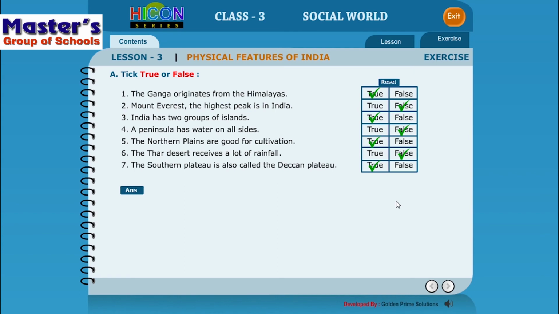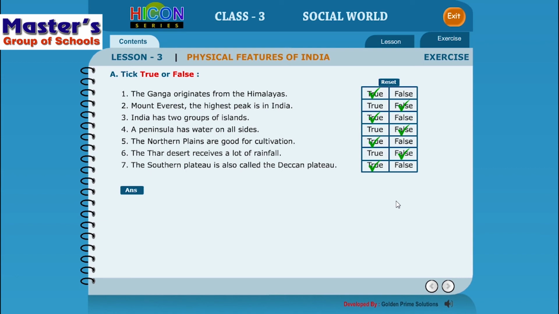The Ganga originates from the Himalayas is a true statement. Mount Everest is the highest peak in India is a false statement, because Mount Everest is not the highest peak in India. Mount Everest is the highest peak in the world, and in India, the highest peak is Godwin Austen.